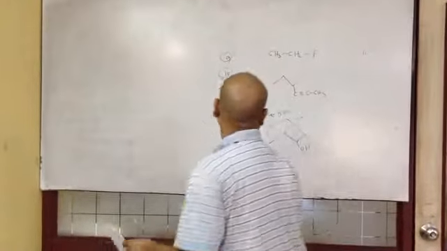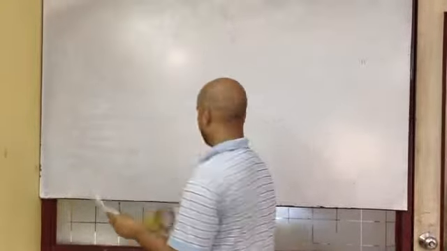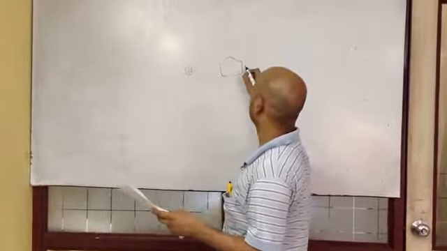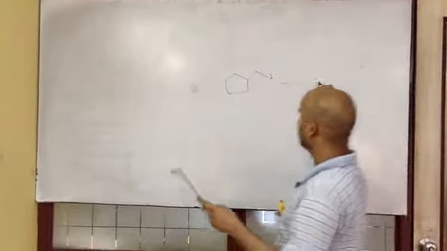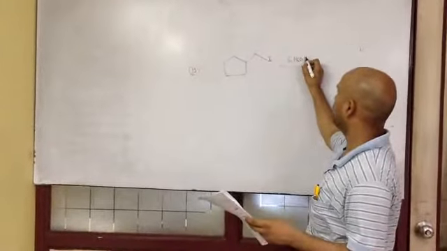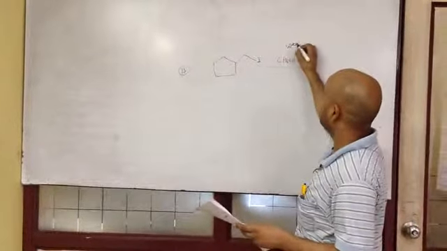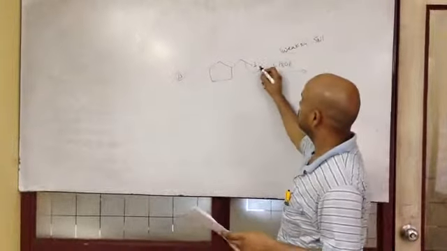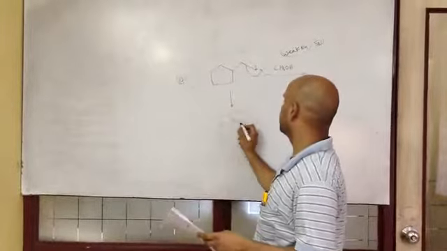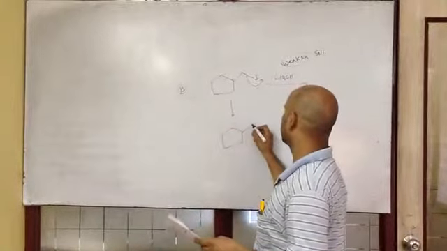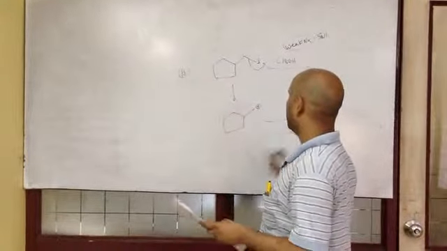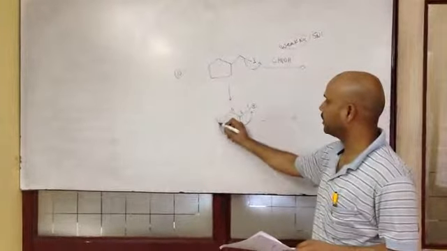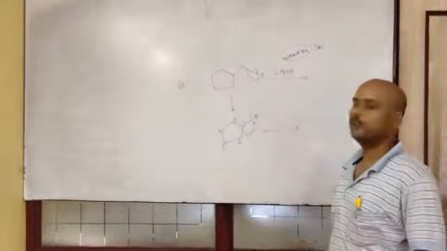For 13, we'll have I here, CH3OH. It is a weak nucleophile. SN1, it will depart. Now rearrangement will take place. Always before rearranging, count the number of carbons.